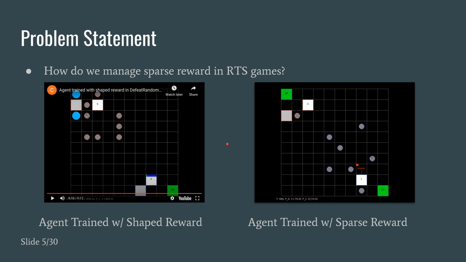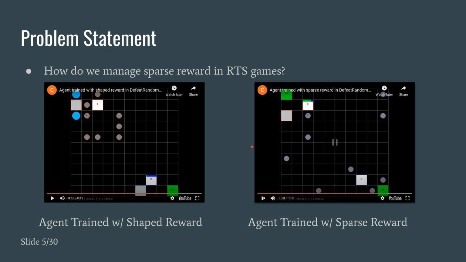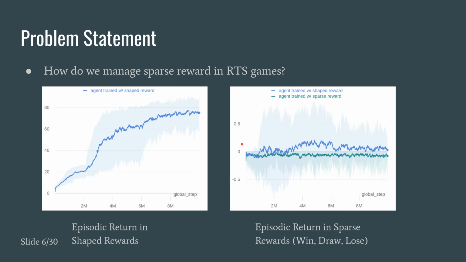Here on the right, we have the agent trained with a sparse reward. Because this is way too difficult, even after 10 million frames of training, the agent still doesn't learn any useful policy. And when we look at the episodic return in the shaped rewards, we find that the agent trained with a shaped reward is able to consistently learn good behaviors at a steady pace during the course of its training.